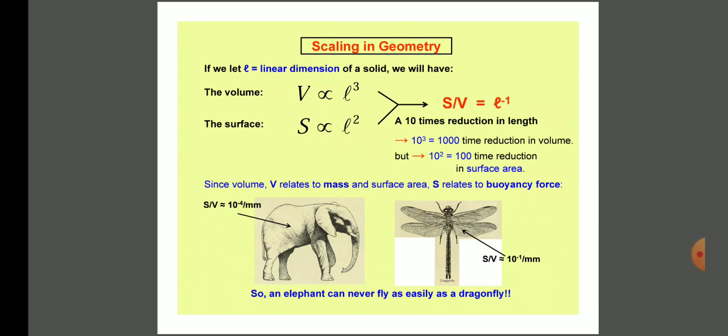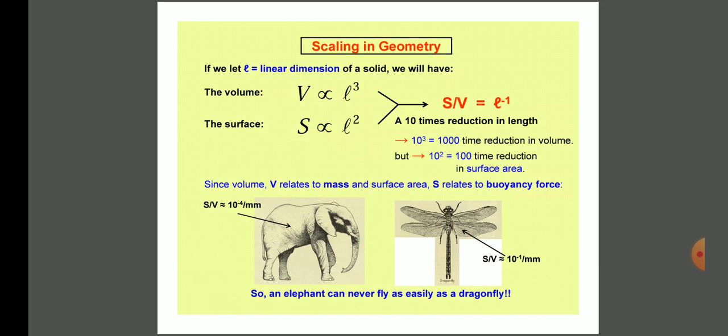So say, for example, if you take one object and reduce its length 10 times, a 10 times reduction in the length of an object would lead to a 10 raised to 3 times reduction in volume. Means the volume will be reduced 1000 times and the surface area will be reduced 100 times. In this they have given two examples, an elephant and a dragonfly.